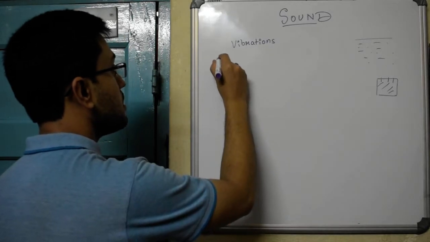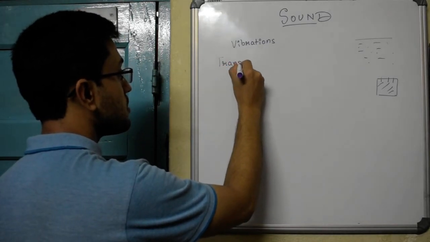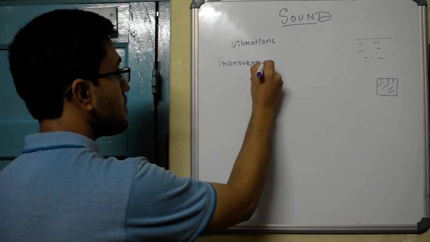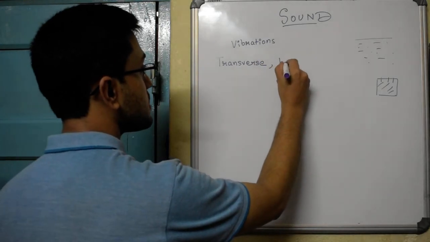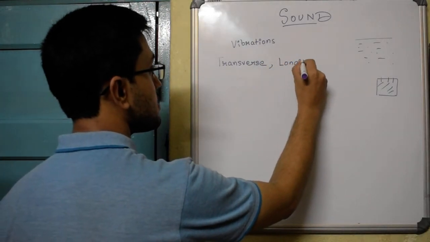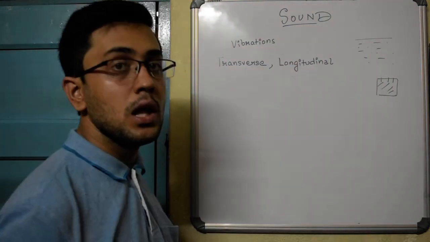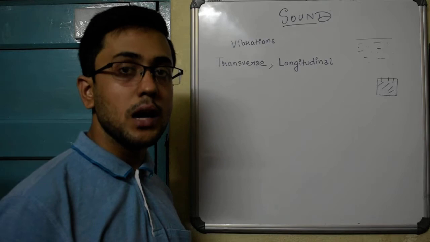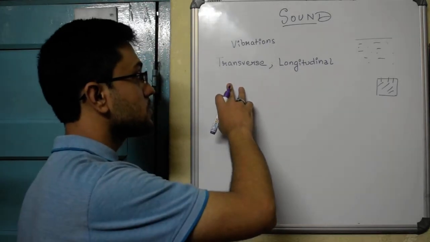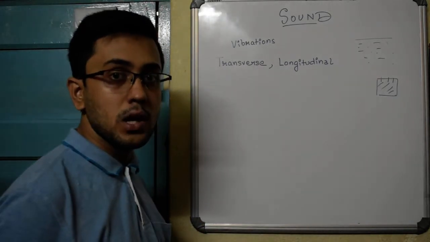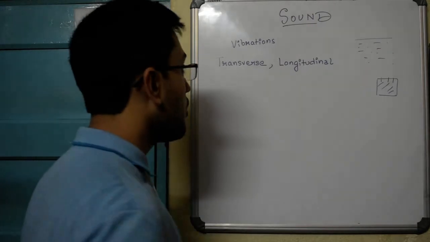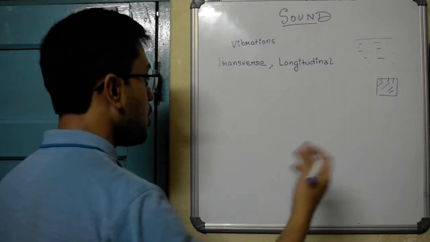Now this kind of vibrations, as you know, can happen in two manners. There can be something called transverse vibrations, and something known as longitudinal vibrations. Sound can travel either as transverse waves or as longitudinal waves. Now, how do we differentiate between these two? Well, first of all,